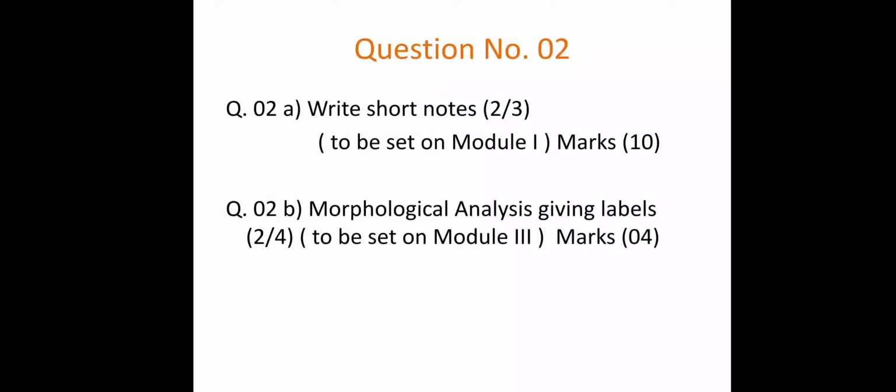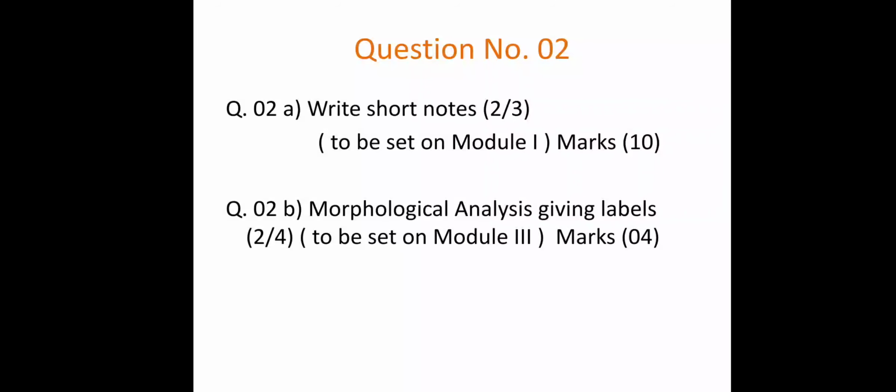So question 2 is mixed. Question 2a is on Unit number 1, or Module number 1, and question 2b is on Module number 3. Four words will be given, and you have to write 2 and you will get 4 marks for that. It will take very little time. You need to write the words with their morphological analysis.